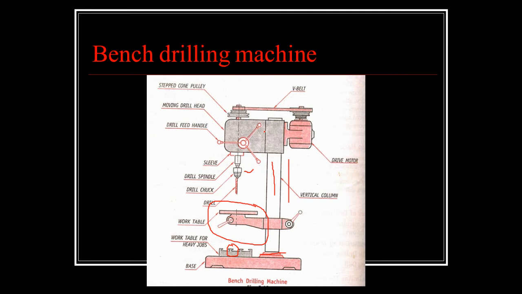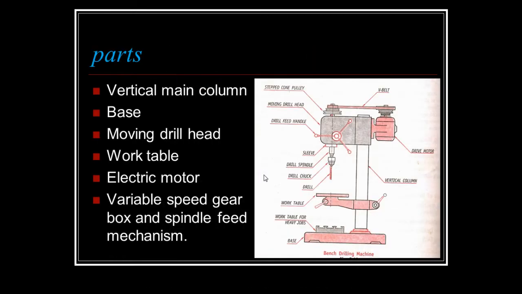The pinion attached to the handle meshes with the rack on the sleeve of the spindle for providing the drill the required down feed. So with the help of this drill feed handle, you can provide the down feed to this drill spindle, and so to the drill. This spindle rotates at a speed ranging from 500 to 2000 rpm.